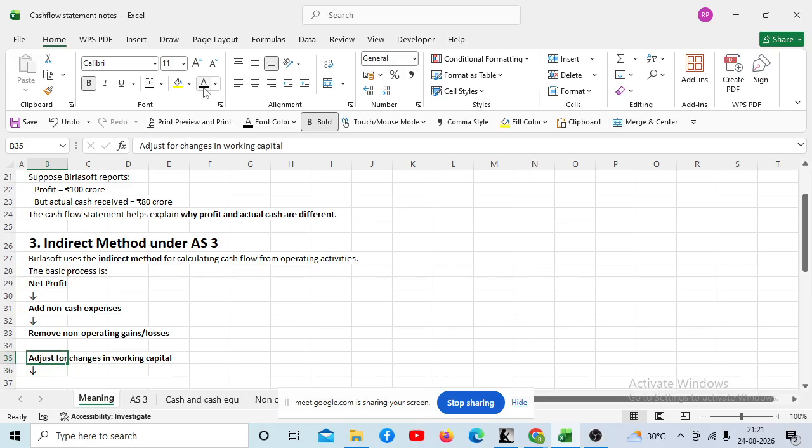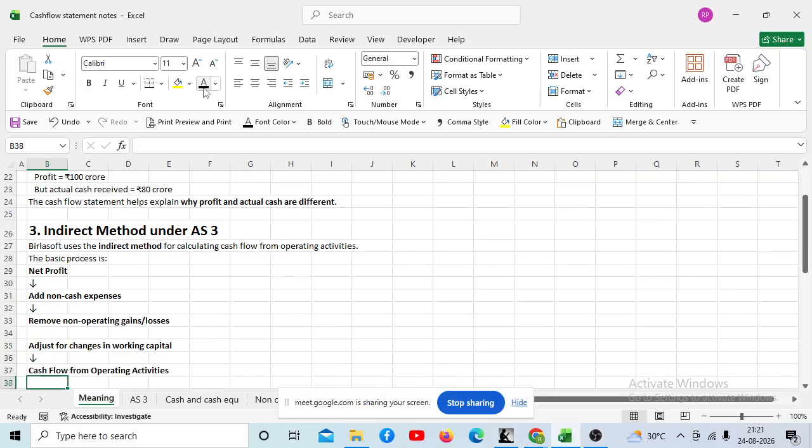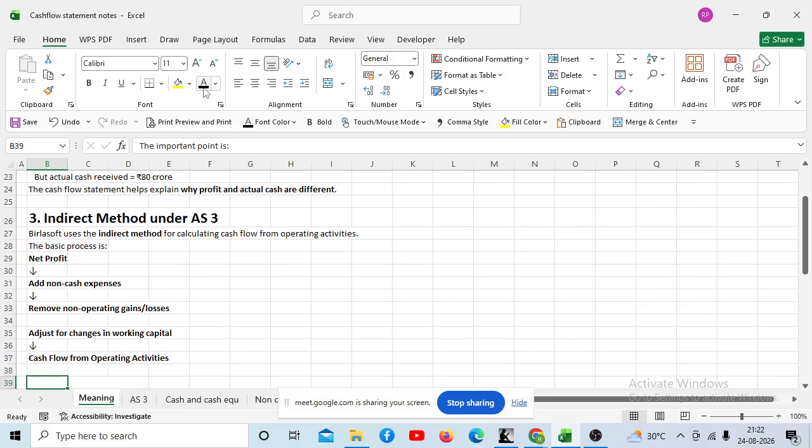Finally, after adjusting all these things we get the cash actually generated from the business, which is called cash flow from operating activity. Any doubt so far?